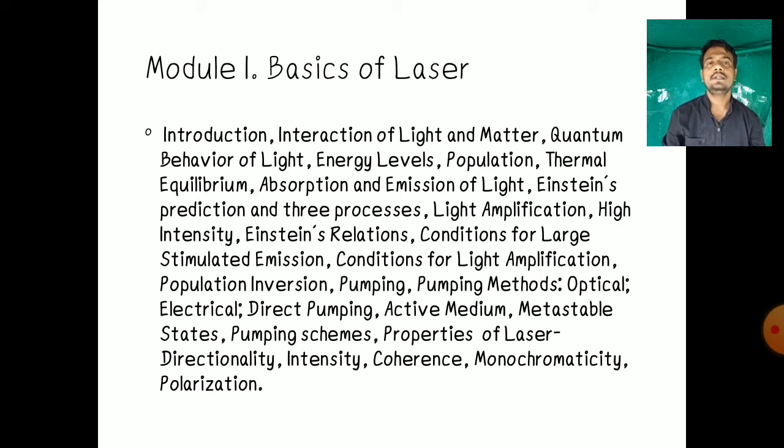Next article is the quantum behavior of light. Different theories were proposed for explaining light, and out of that we will see the quantum nature of light. Next article is energy levels. What are the different types of energy levels, we'll see in this article. Next is the population. The number of atoms in a particular state is called the population of that state.